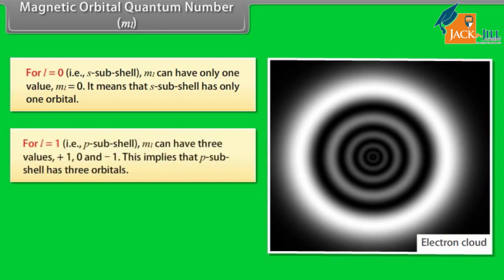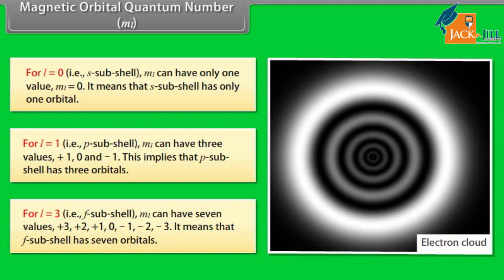For L equal to 1, ML can have three values, plus 1, 0 and minus 1. This implies that p subshell has three orbitals. For L equal to 3, ML can have 7 values, plus 3, plus 2, plus 1, 0, minus 1, minus 2, minus 3. It means that f subshell has 7 orbitals.